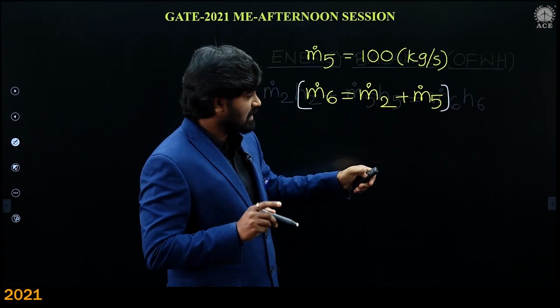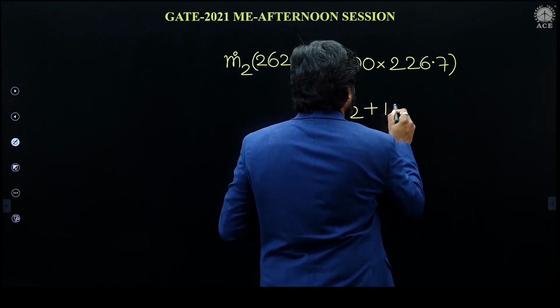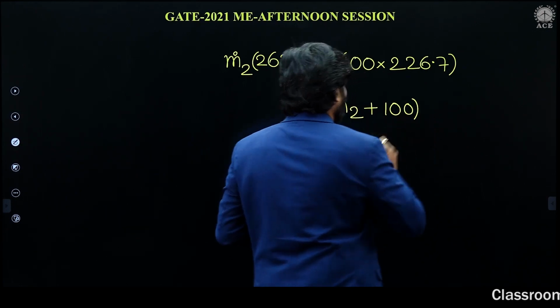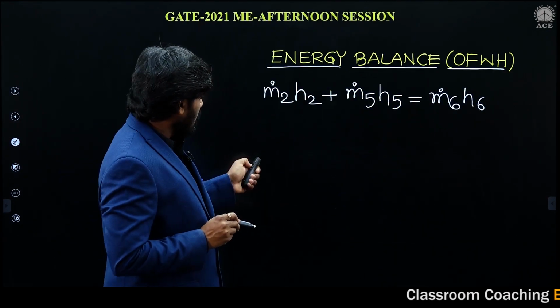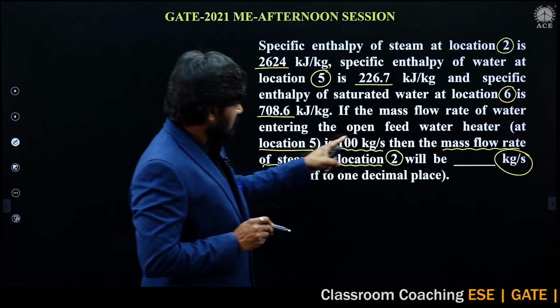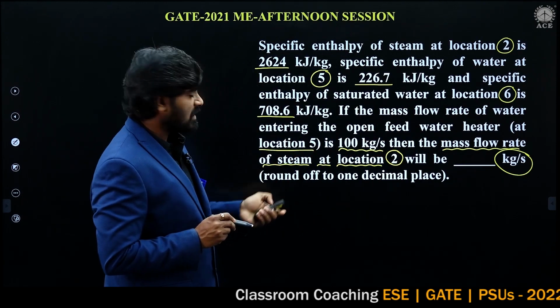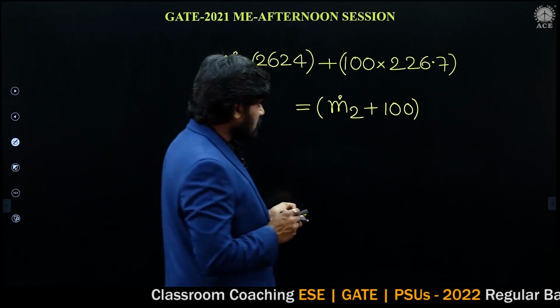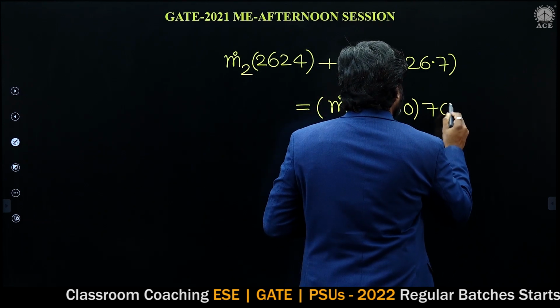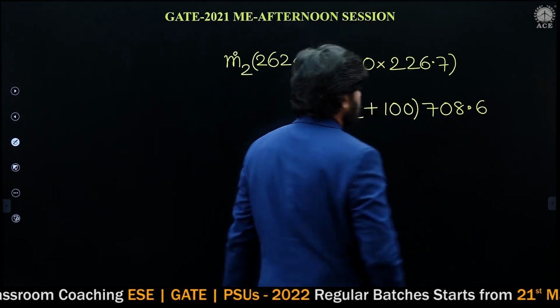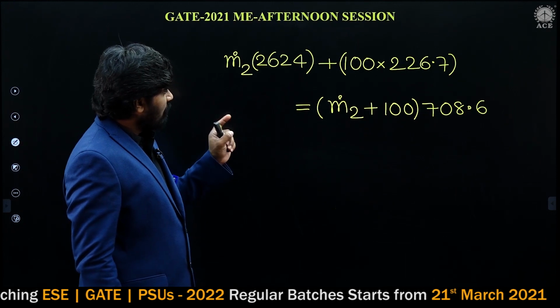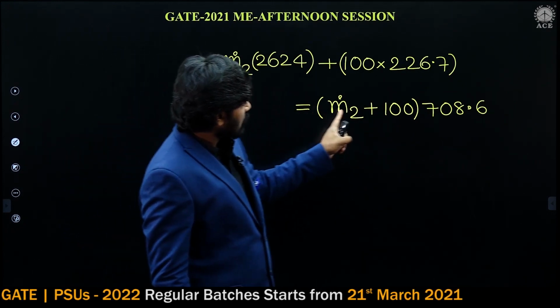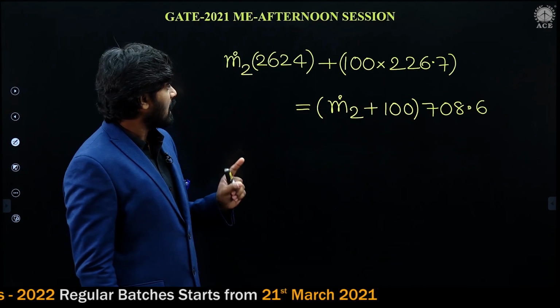What is m dot 5? M dot 5 is 100 kg per second, into H6. Location 6 enthalpy is given, 708.6. So everything we have substituted, only m dot 2 is unknown.